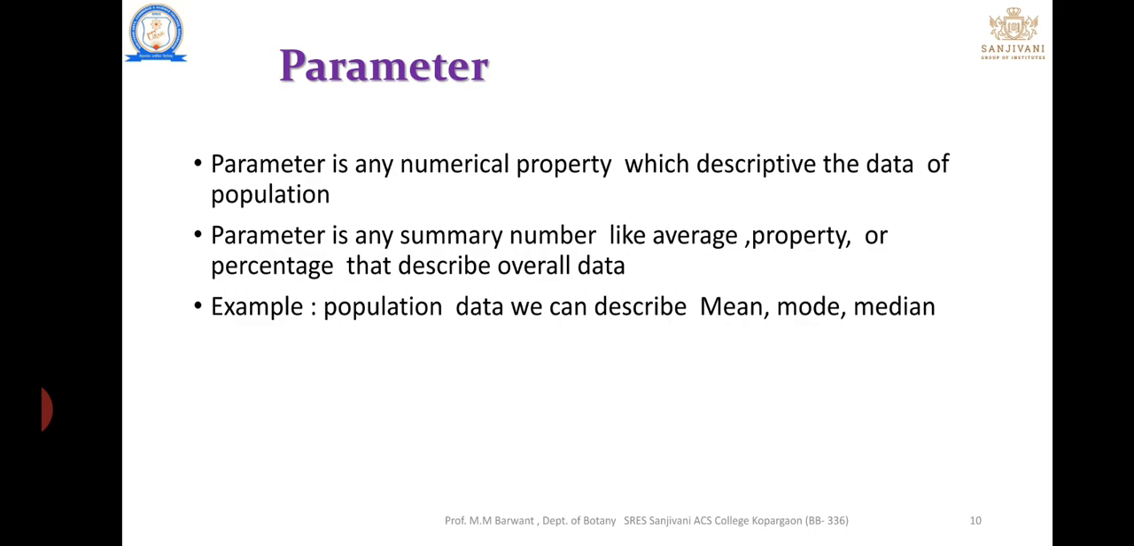That is a simple concept. A parameter is a summary number like an average, proportion, or percentage that describes the overall data. For example, population data can be described by mean, mode, and median. In statistics, mean, mode, and median are given. For example, in a group of population in some area, area A has a population of 2000, and for that 2000 we calculate the mean, mode, and median that describe the population of group A.